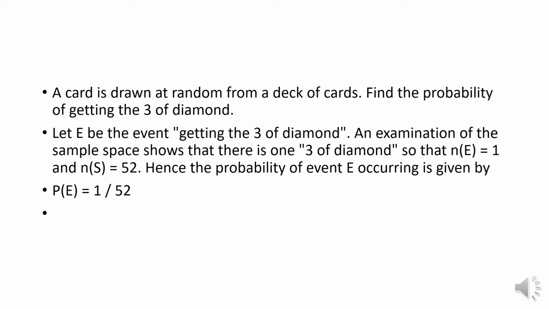Totally we have 52 cards, and in each shape we have king, queen, ace, and then 2 to 10 numbered cards.